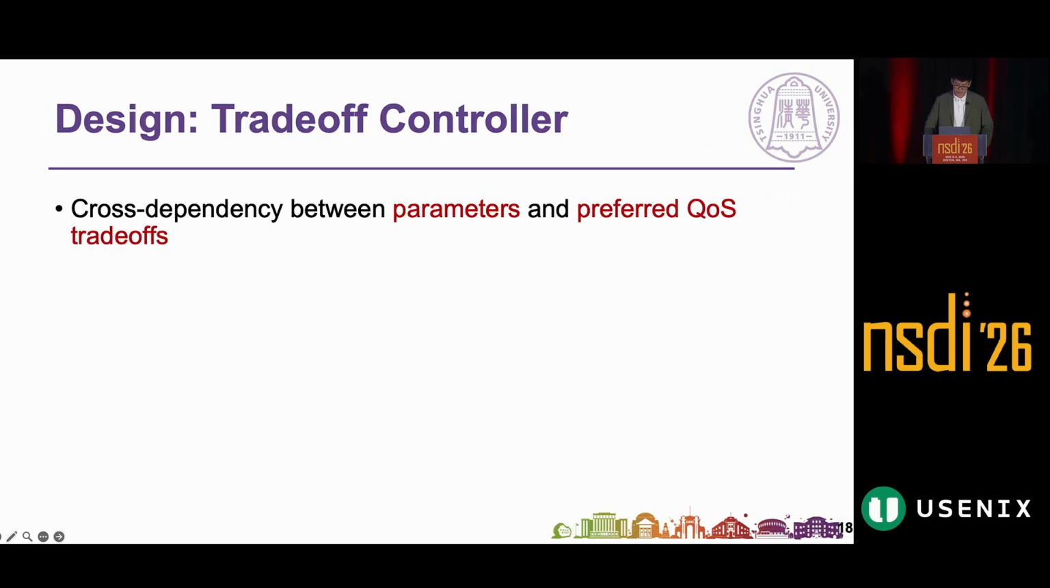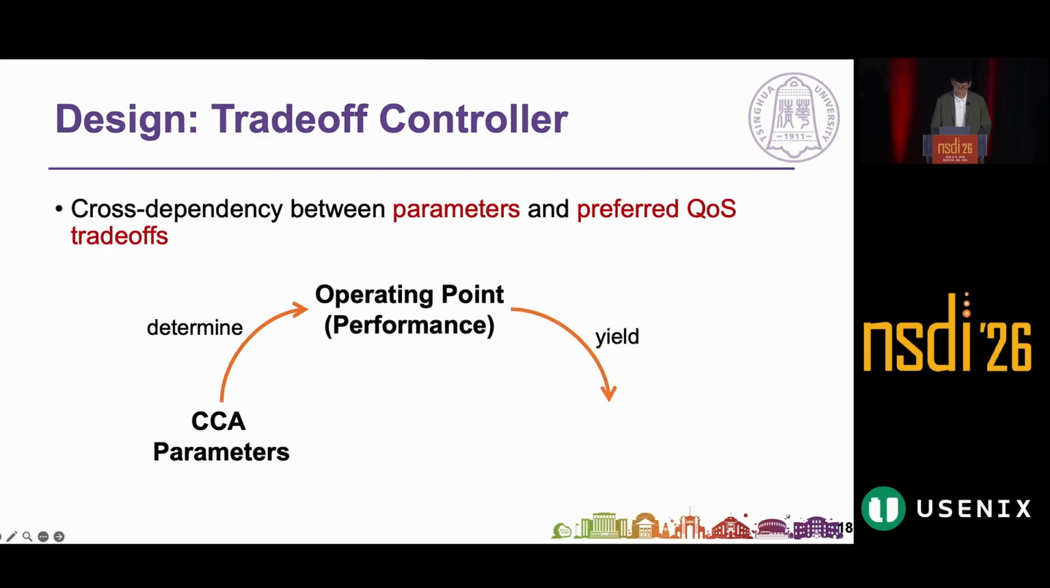The second part, the trade-off controller, handles the cross-dependency between parameters and preferred QoS trade-offs. The cross-dependency is highly challenging to handle in practice. Changing parameters would move to new operating points, providing different performance, which in turn may yield different QoS trade-off preference. Then the new trade-off will guide our adjustment on CCA parameters. The goal of the trade-off controller is to, through such iterative cycles, gradually converge to the optimal operating point.